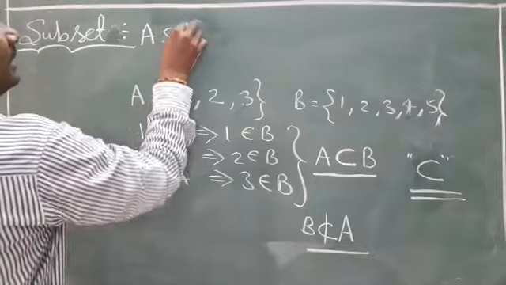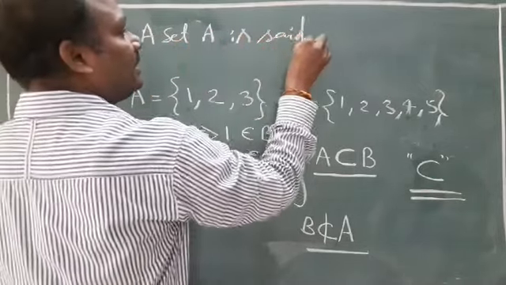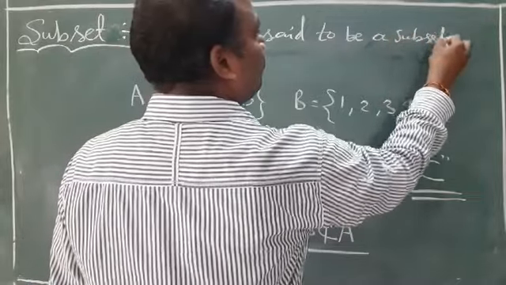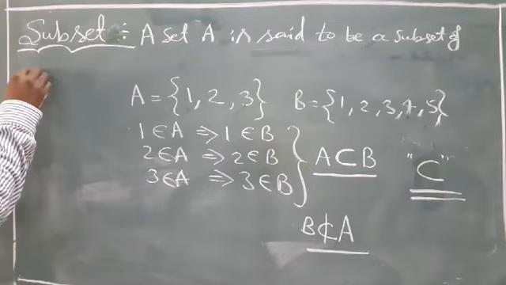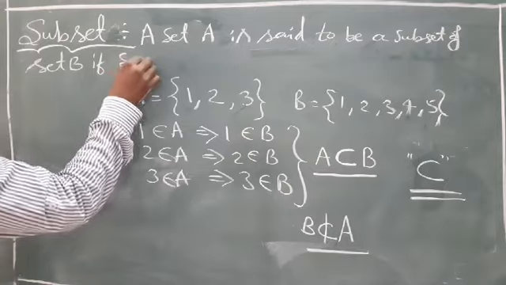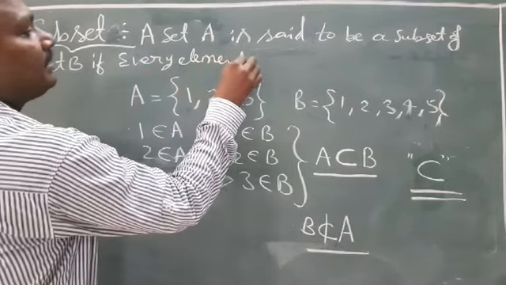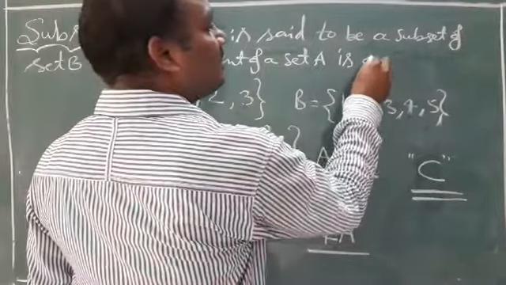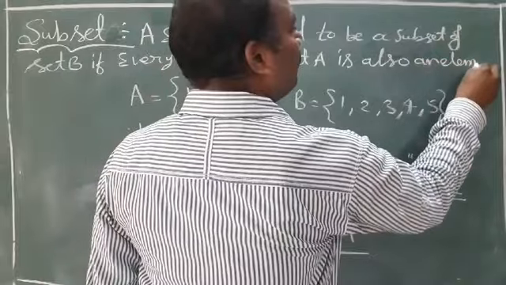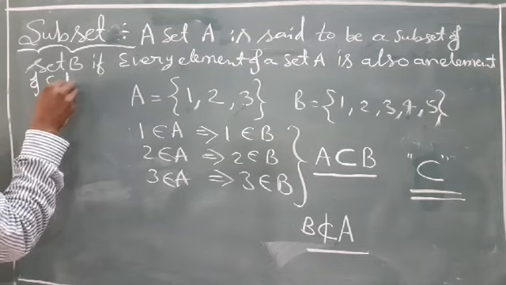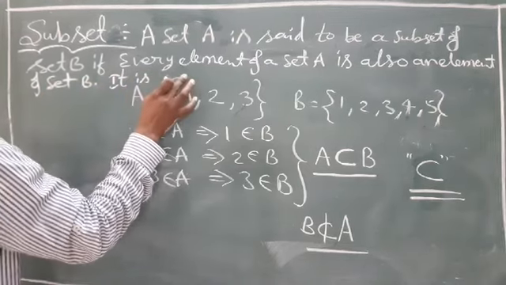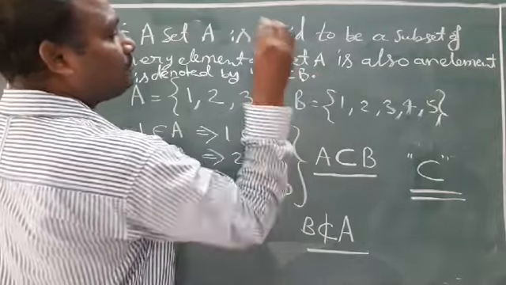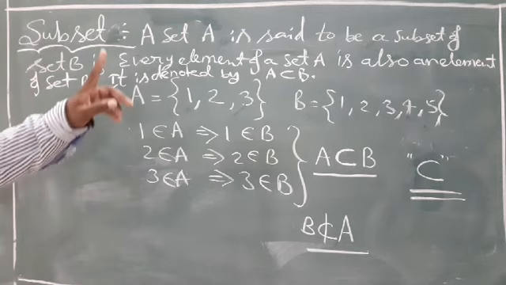A set A is said to be a subset of set B if every element of set A is also an element of set B. It is denoted by A subset of B. Understand? A subset of B.